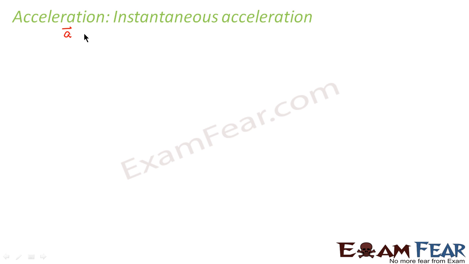So we can write that instantaneous acceleration is limit delta t tends to 0 of average acceleration, which can be written as limit delta t tends to 0 of delta v by delta t, or this can be written as dv by dt. So this is how we define instantaneous acceleration.